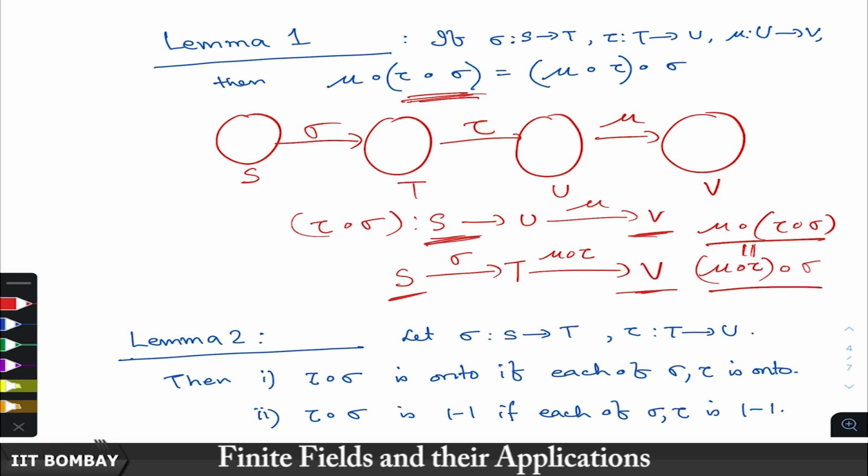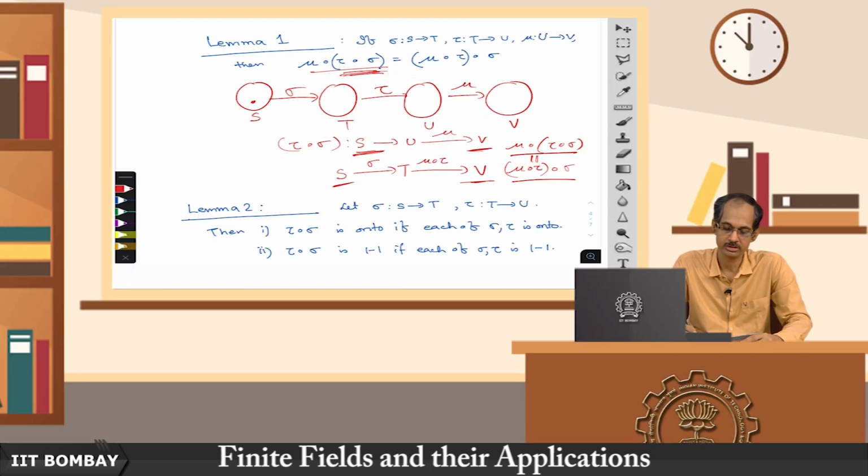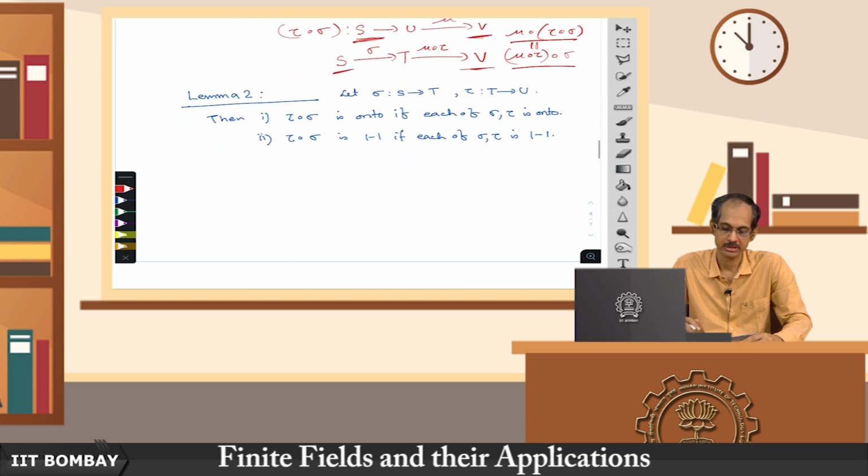We will not do the proof. The proof is very simple, and I leave that as an exercise. You take any element s in capital S and just compute the left hand side and right hand side, and then you can show that you will get the same element.